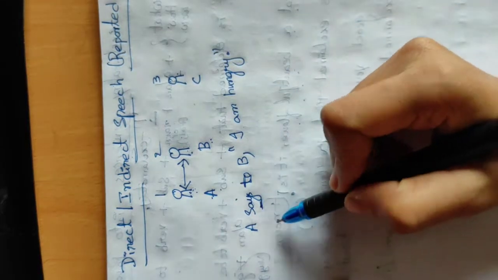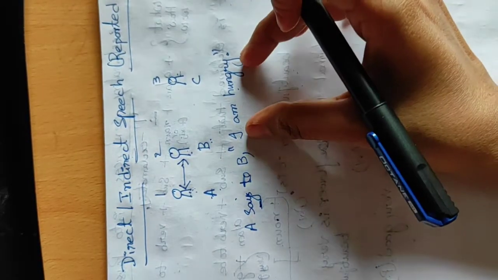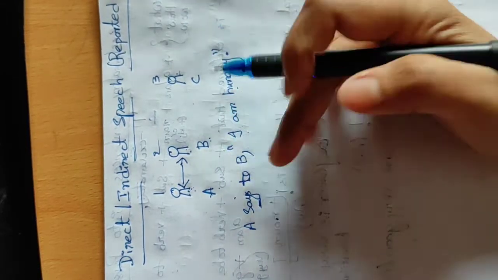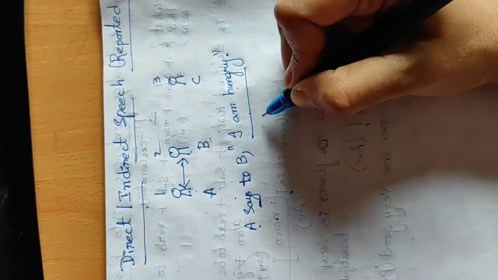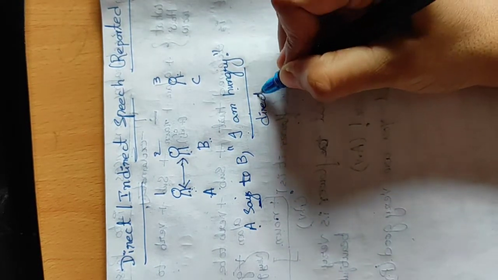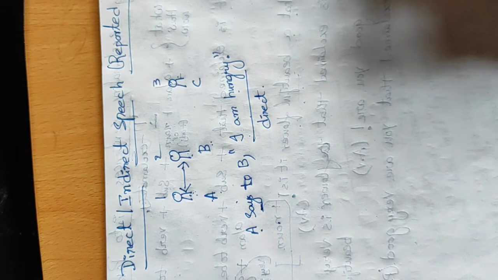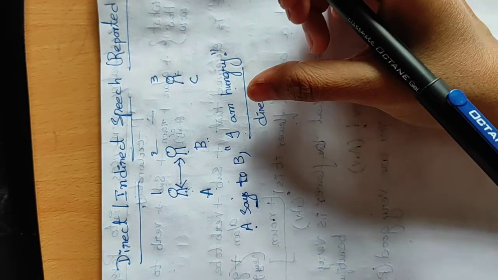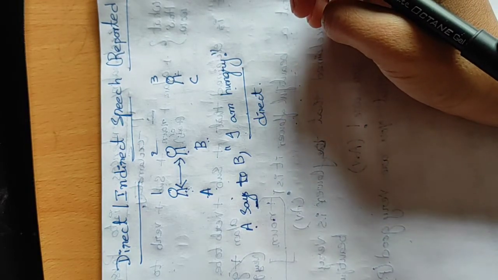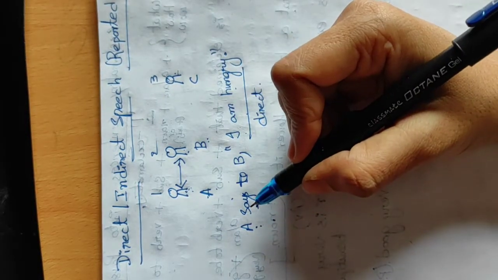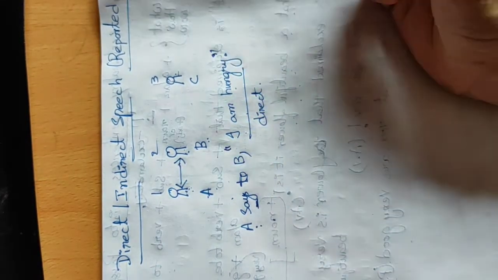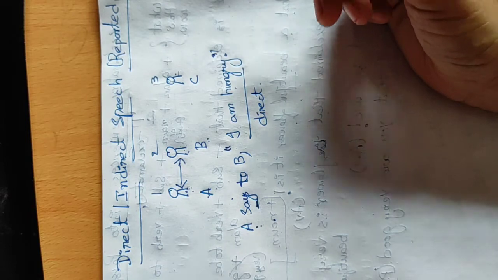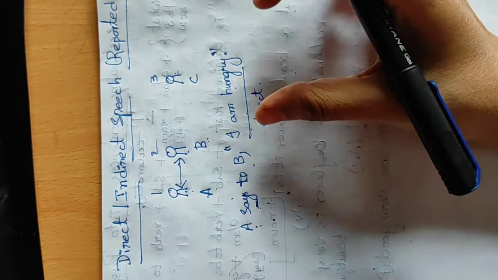Now this statement is exact. "I am hungry." Whatever the exact words told by A, that statement is direct statement, direct speech. Exact words without changing anything. All the expressions, exactly whatever he has spoken, we keep inside the quotations. This is the way to write direct speech.